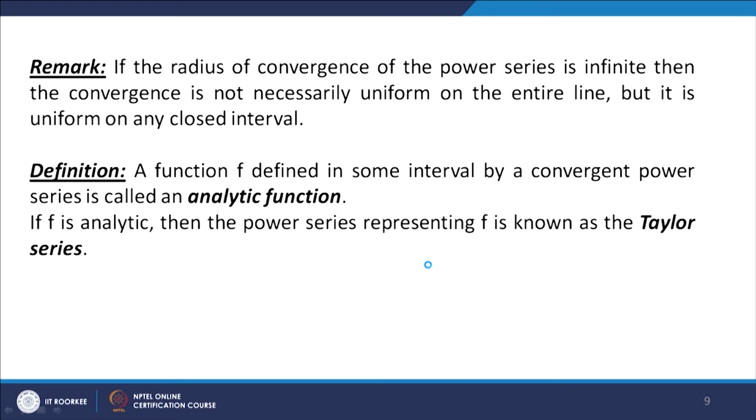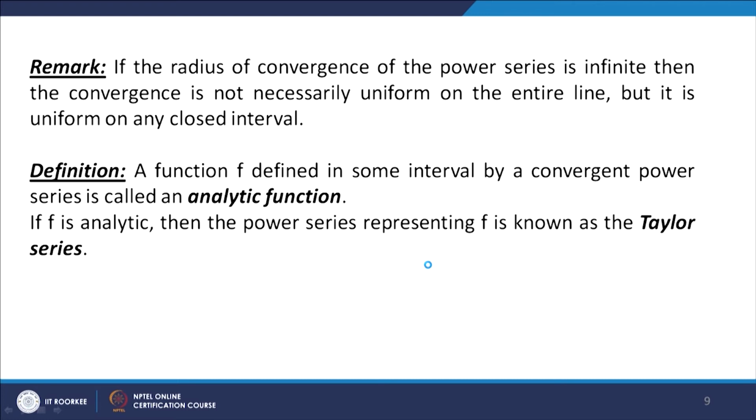So this convergence is not uniform on the entire line, but it will be uniform on any closed interval. This is the remark which we have to notice.